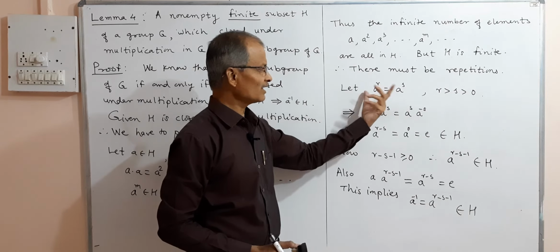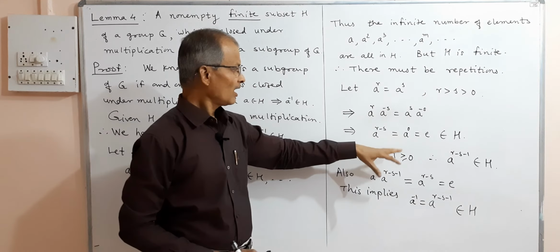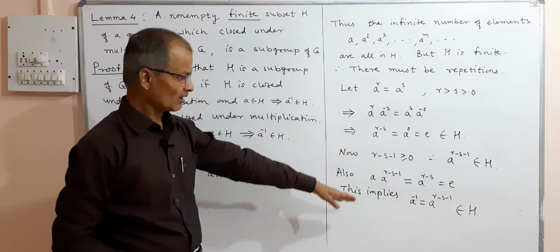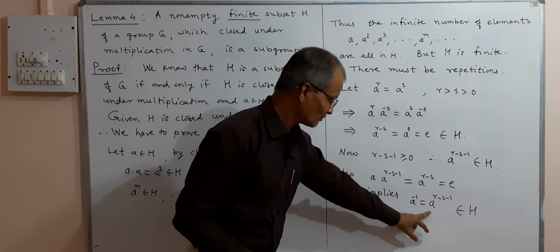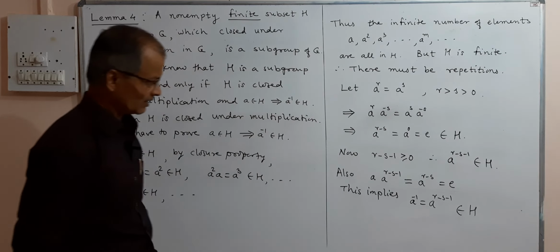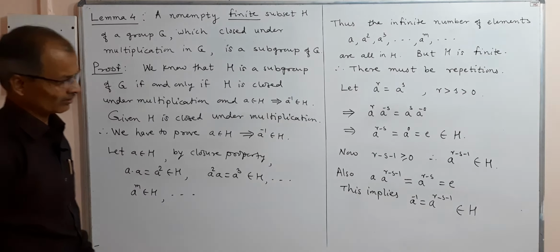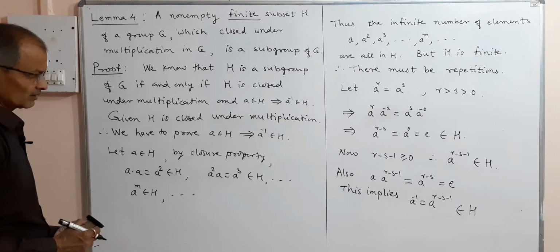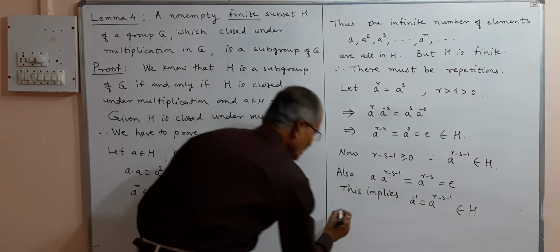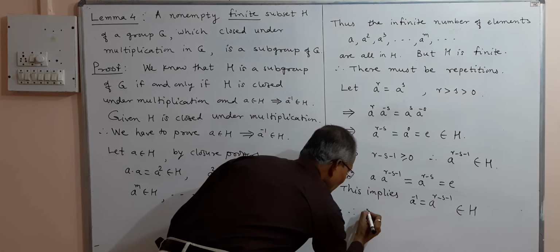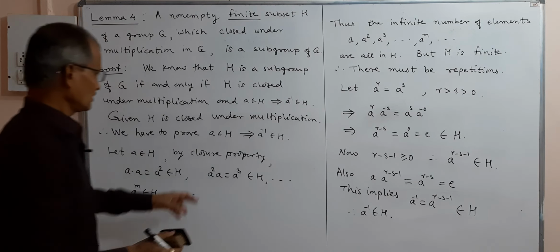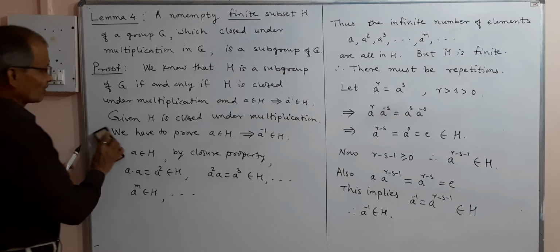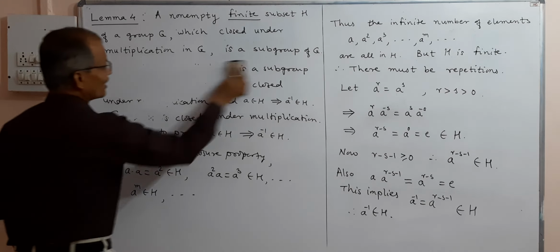If r is less than s, interchange the sides, and then using laws of indices we get a inverse is equal to a to the power r minus s minus 1, and that belongs to H. This proves the lemma.